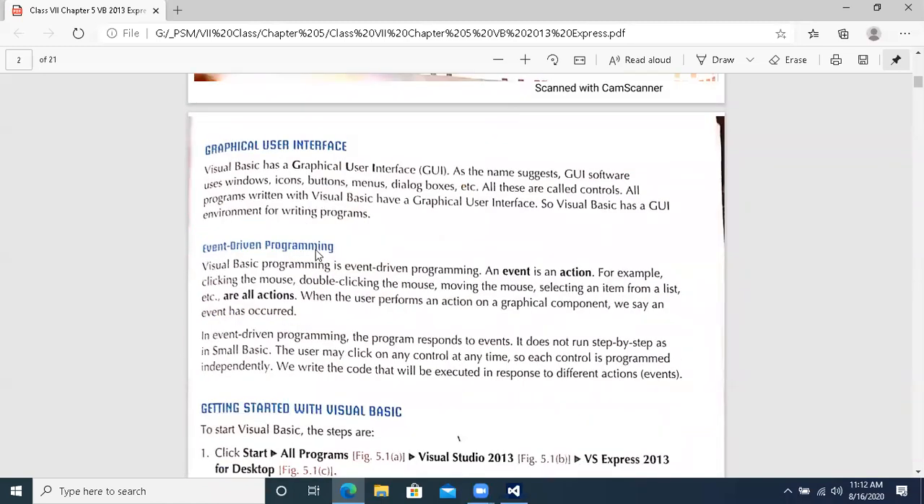Graphical user interface. What is meant by graphical user interface? Who will tell me what is meant by GUI? Raise the hand. What is meant by graphical user interface? Irha Hamid has raised the hand. Irha, yes, please.